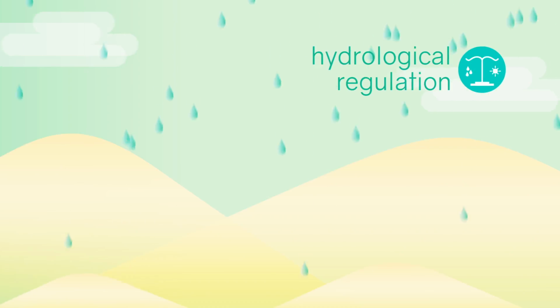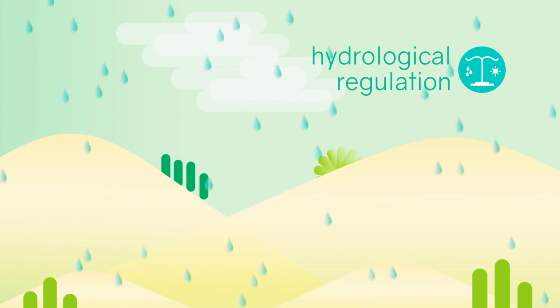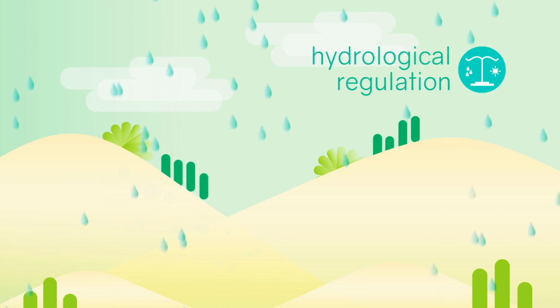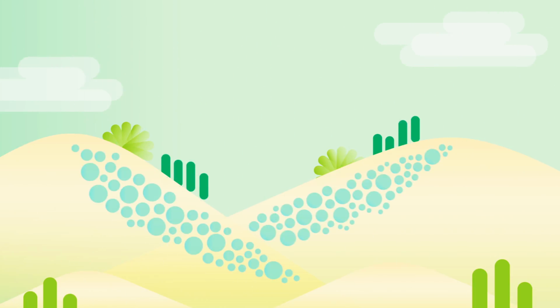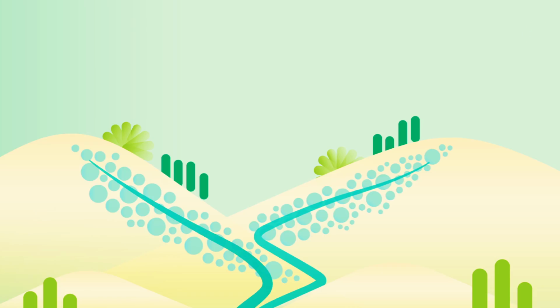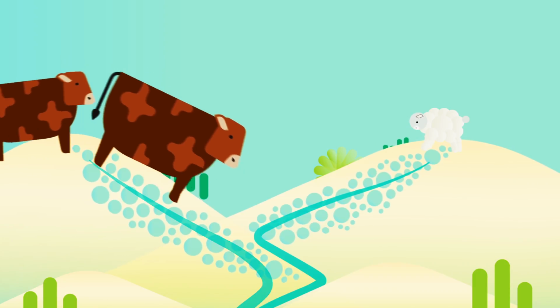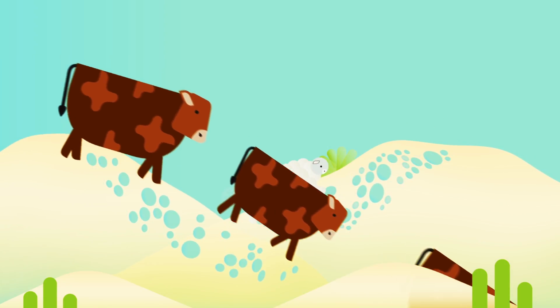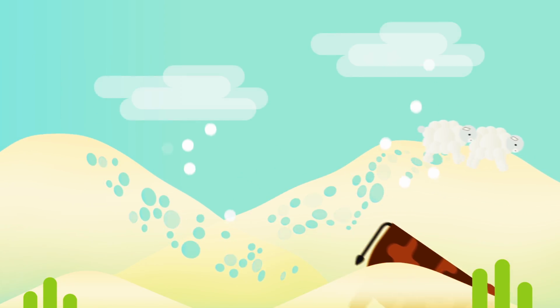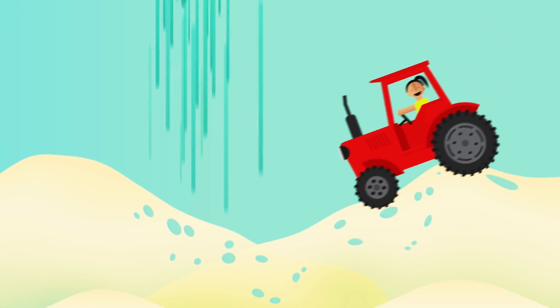Water regulation. The ecosystem functions like a sponge that stores water when it rains and then slowly releases it when it stops raining. Afterwards, the water stored in the soil flows during the dry periods, which is known as base flow. The capacity of this sponge to absorb and retain water is affected when the soil is compacted, for example with the trampling of animals if there is livestock, or agriculture or overgrazing, also affecting the regulation.